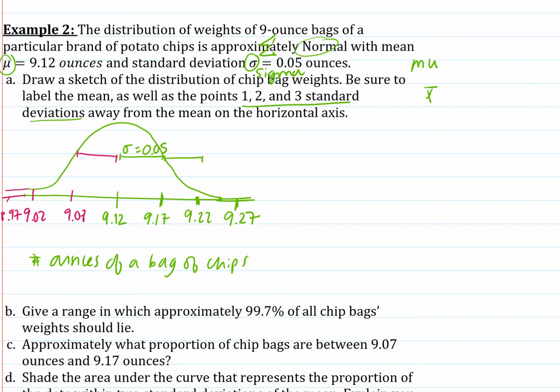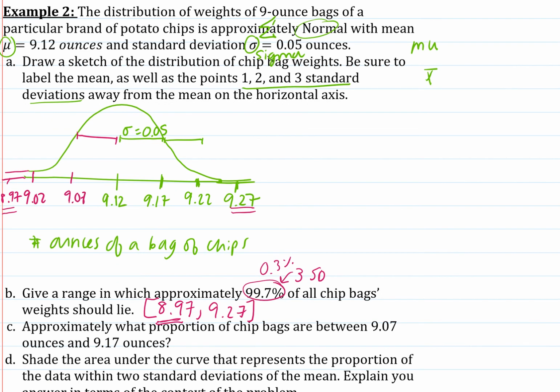Even though we only have information from a sample, we can pretty confidently say 99.7, well, that's 3 standard deviations of the mean. Well, that would be 8.97 to 9.27 ounces, right? And so we're saying I can guarantee that absolutely almost every single bag of chips will weigh between 8.97 ounces and 9.27 ounces. This might be important if you're in customer control and people are mad because they said, oh, I bought a 9-ounce bag of chips and it was actually 8 ounces. In this case, you'd say probably not, because only 0.3% would be less than 8.97 ounces, so you probably didn't get a bag of chips that was actually 8 ounces.